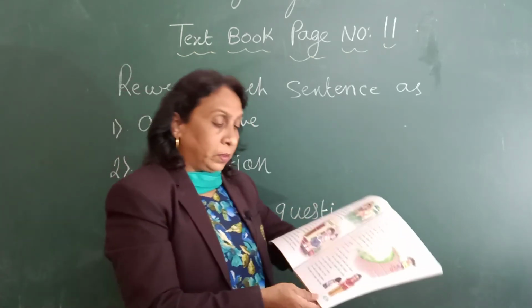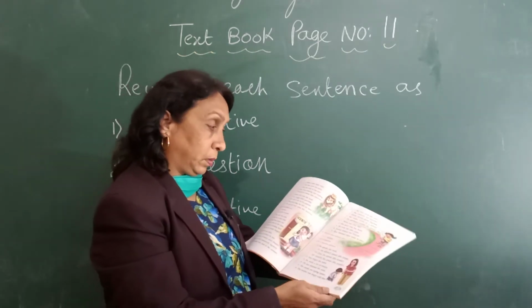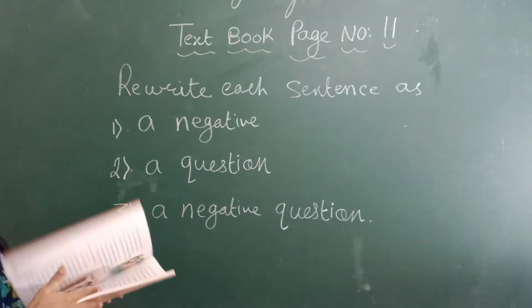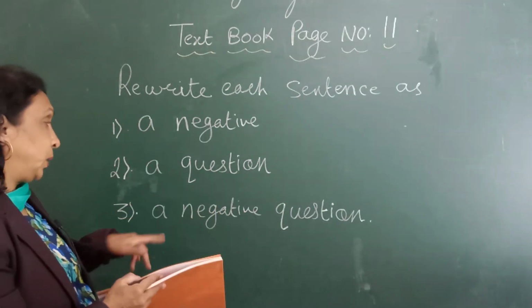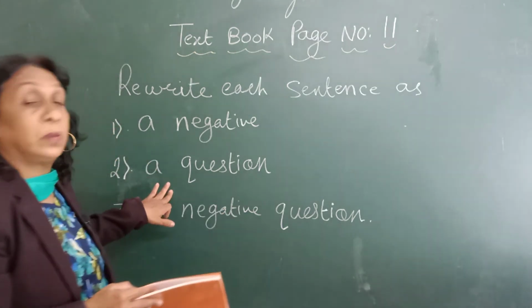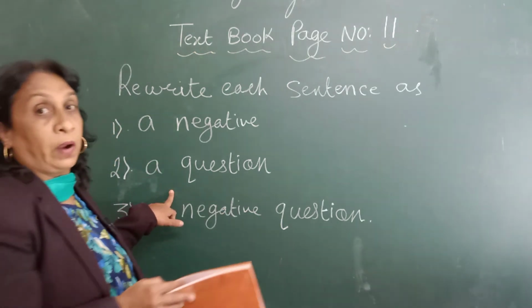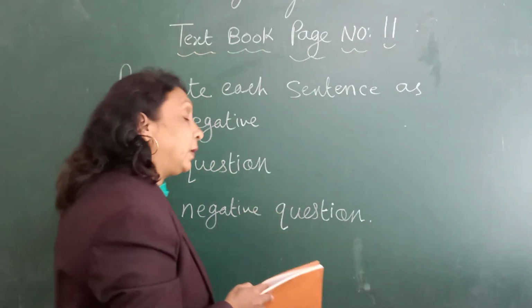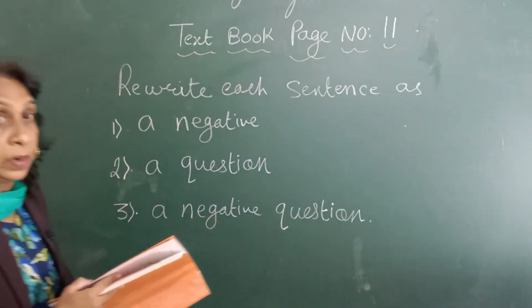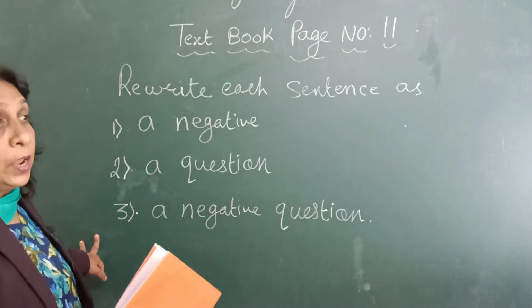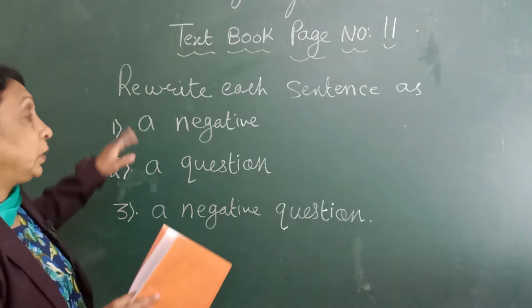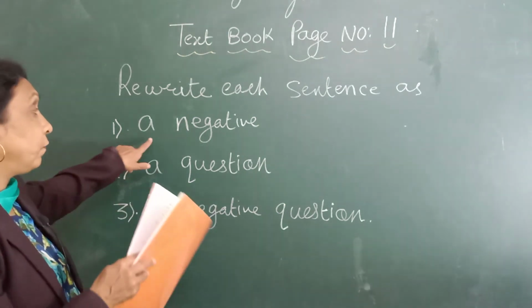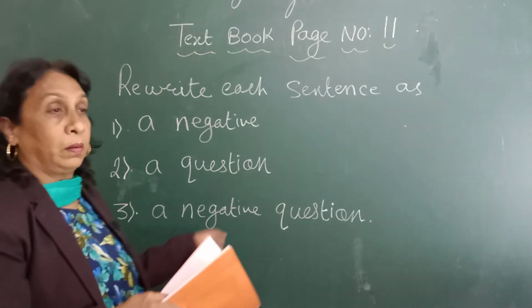Students, in your textbook, take out page number 11 and just look at exercise 3. What is the question? Rewrite each sentence as a negative, as a question and a negative question. Now here, look, don't get confused. A question means you have to ask a simple question, and you have to give a question mark. But the third one is a negative question, means an interrogative sentence you have to make. Question means interrogative. So all these sentences, you have to make in a negative form, a simple question and a negative question.